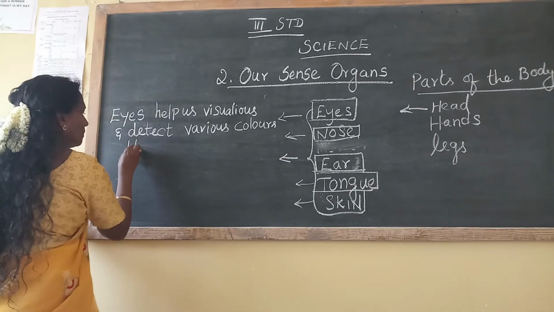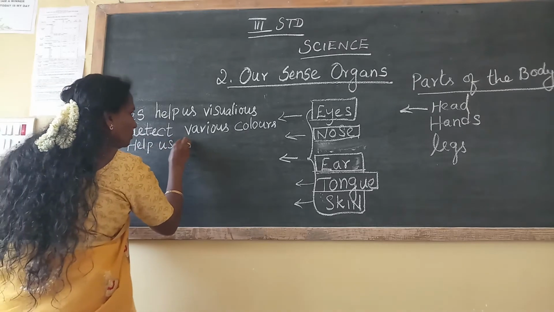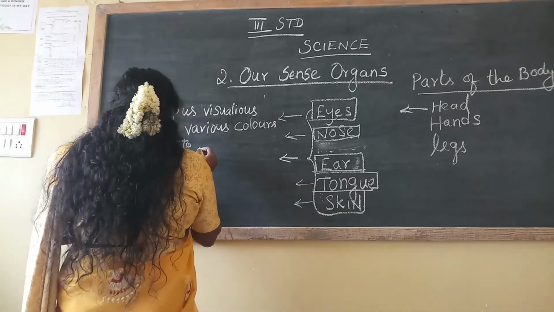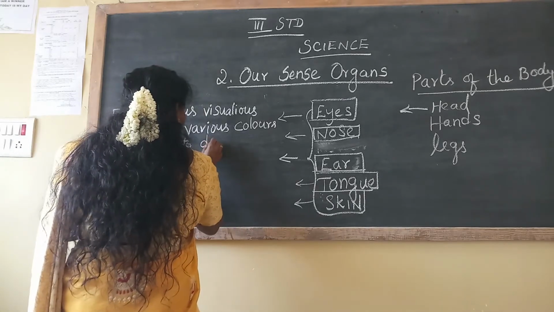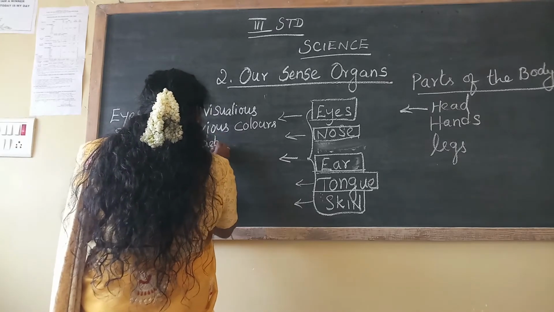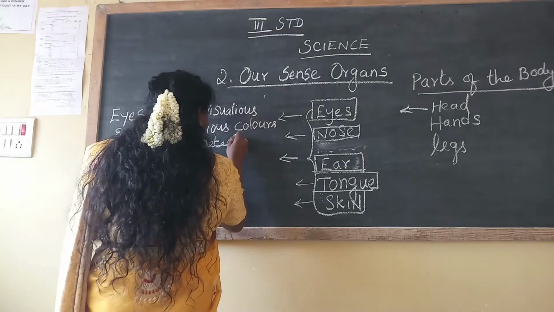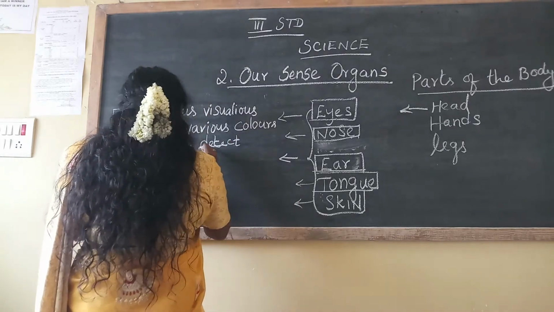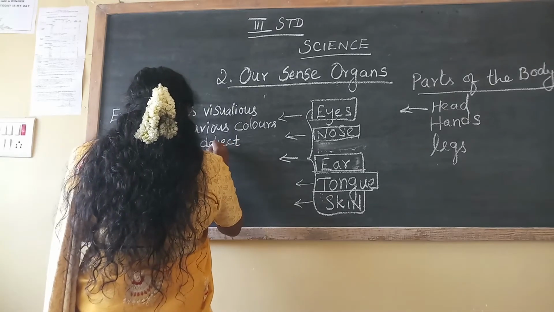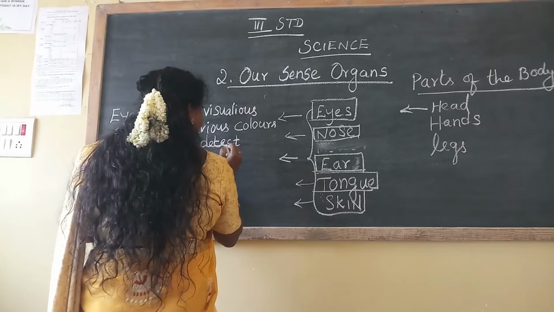Nose helps us to detect. To detect means to find out. D-E-T-E-C-T.